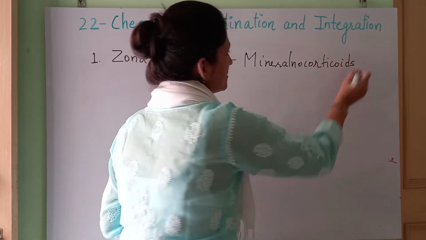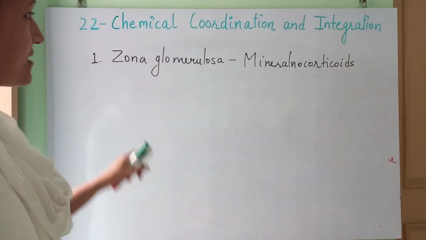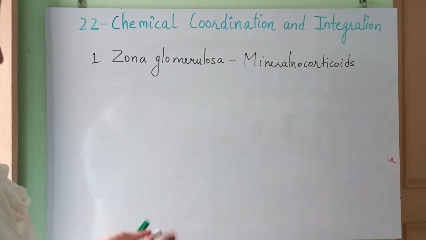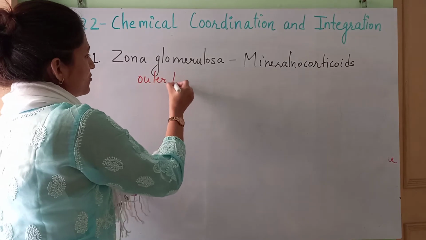The term corticoid is because they are secreted from the cortex. Okay, and this is the outermost layer. We have already discussed this. Outer layer.